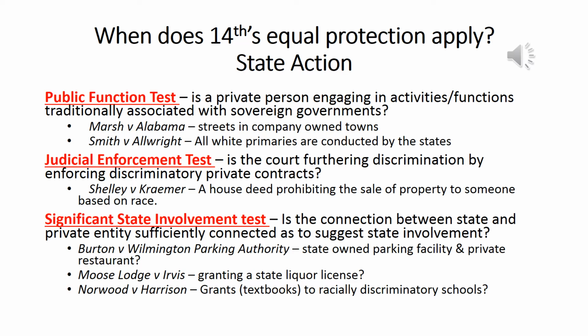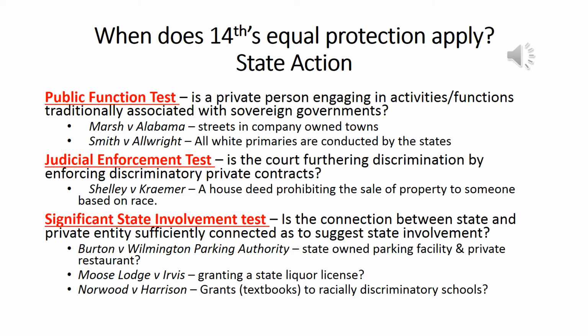Or in short, as I like to say, in Smith versus Allwright, the Supreme Court said it's not all right to have all-white primaries. That's what the Supreme Court said in Smith versus Allwright. It's not all right to have all-white primaries.